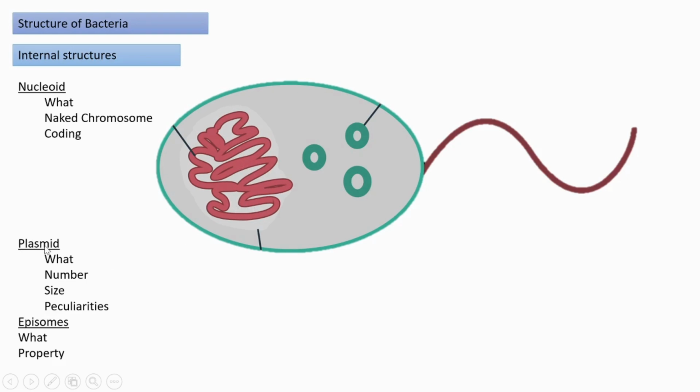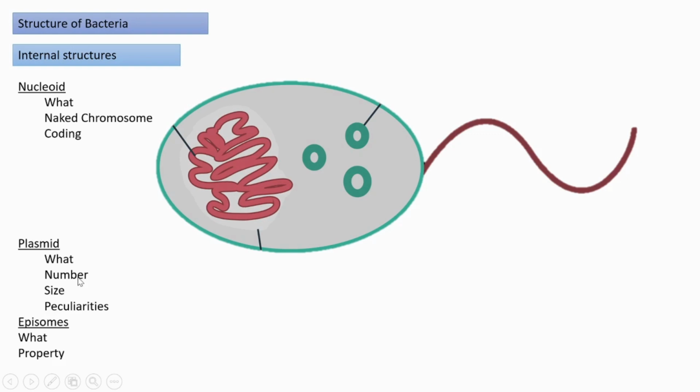Next internal structure is the plasmid. What is a plasmid? Such a picture is given here. A plasmid is extra chromosomal DNA seen inside the prokaryote. It is a double stranded circular DNA. What is the number?